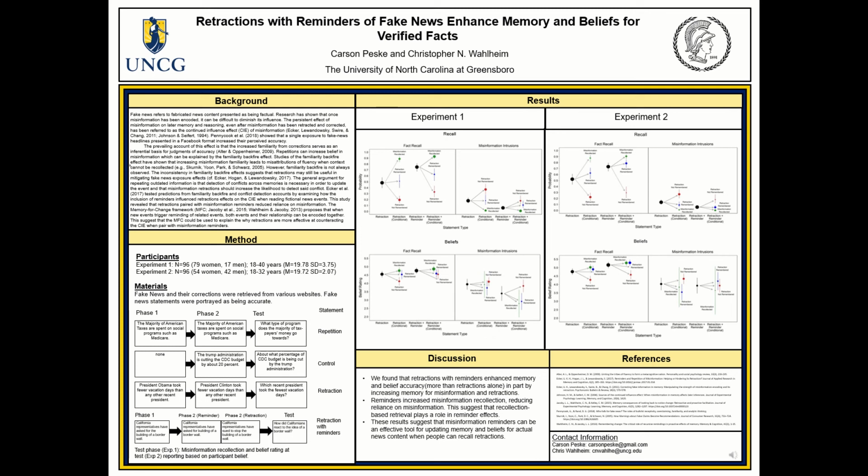We had four different statement types. There was the repetition, which had the same statement across phase 1 and phase 2. There were the control items, which had no statement in phase 1 and a statement in phase 2. There were the retraction items, which had a misinformation statement in phase 1, a corrected statement in phase 2, then test. And the retractions with reminders, which in phase 1 had a misinformation statement, phase 2 had a reminder, which was immediately retracted, and then test.